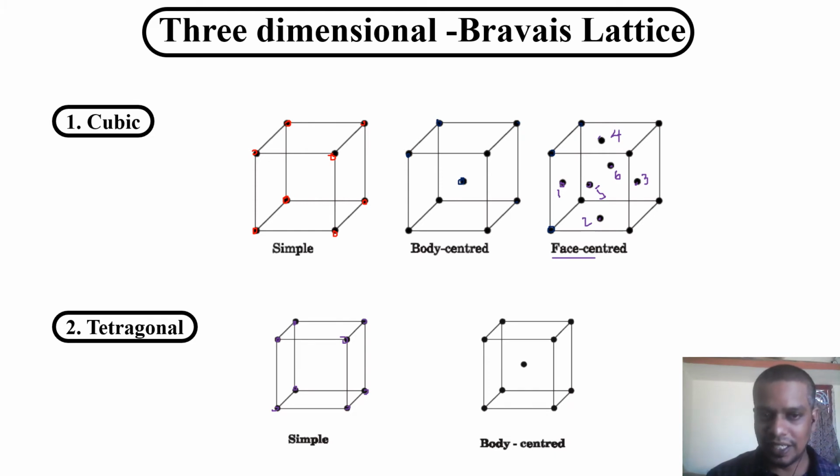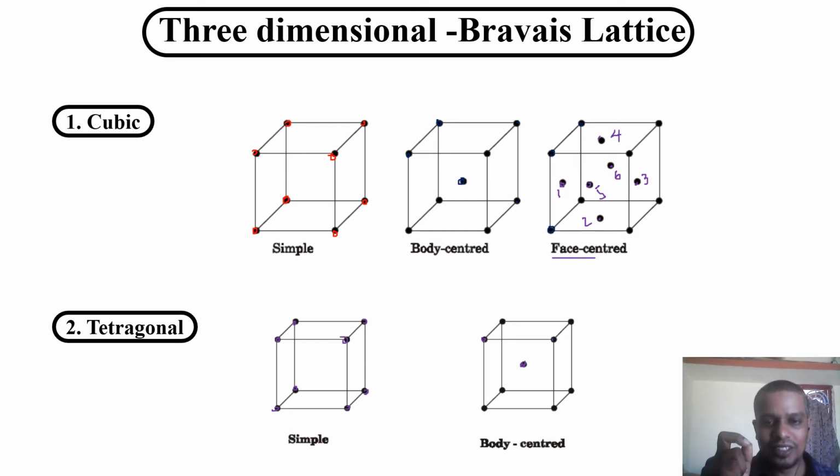Here it will match the tetragonal lattice parameters: a equal to b not equal to c, and alpha, beta, gamma equal to 90 degrees. That's the tetragonal lattice parameter. It should satisfy that condition. If it is simple tetragonal, it has only the corner atoms. That is the thing we have to notice here. Body center means additionally, at the center of the body, there is one more lattice point. That's why we call it body center tetragonal.